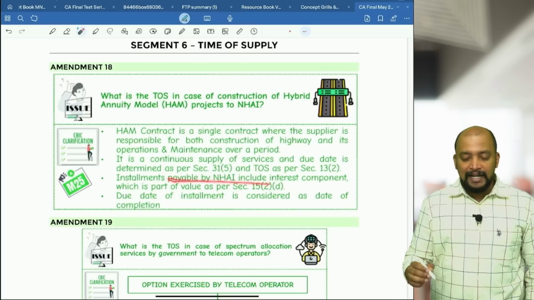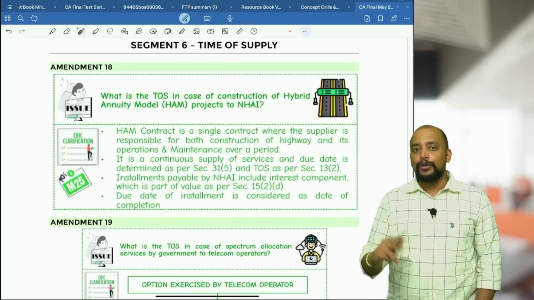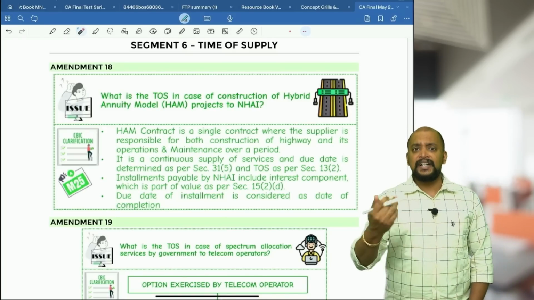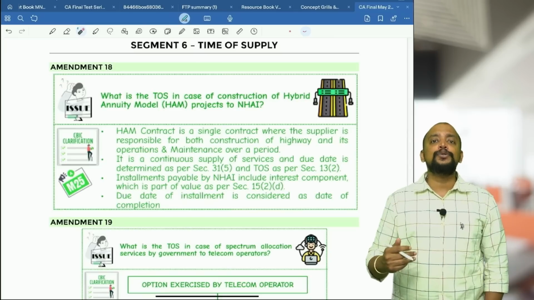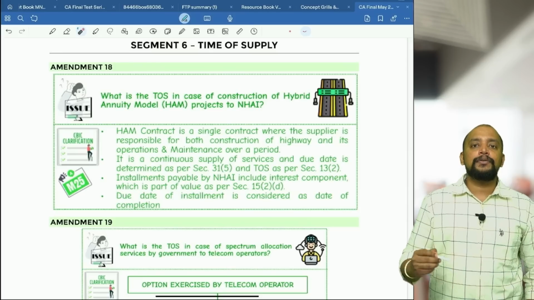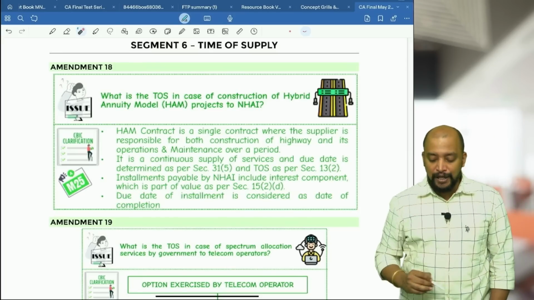Installment is payable by NHAI. That installment includes both, okay, principal component as well as interest component. What about interest? Definitely it is included in value as per 15.2d. As per 15.2d, interest, late fee, penalty on account of delay in receipt of consideration should be included in the value.